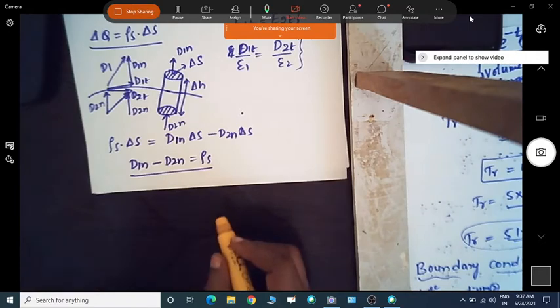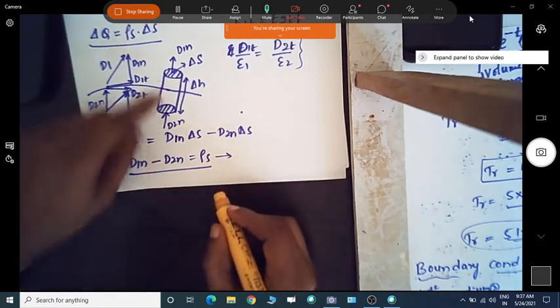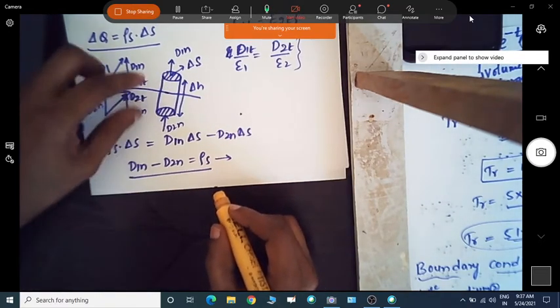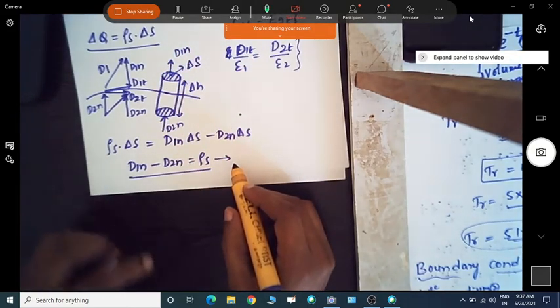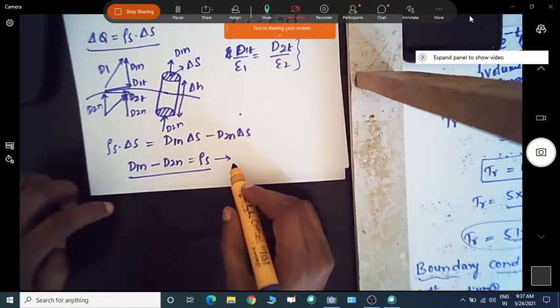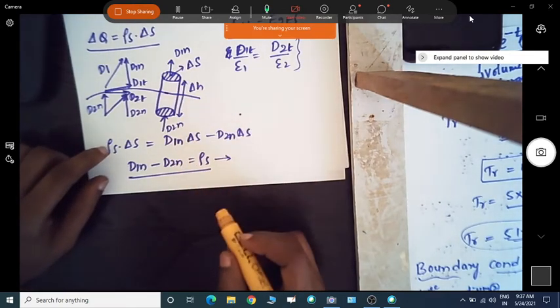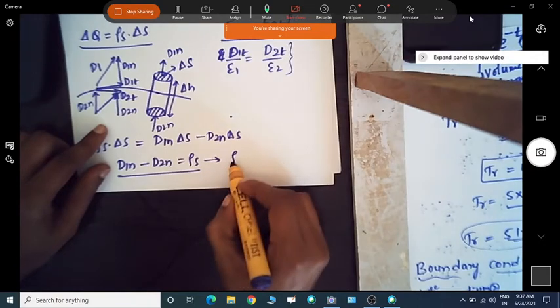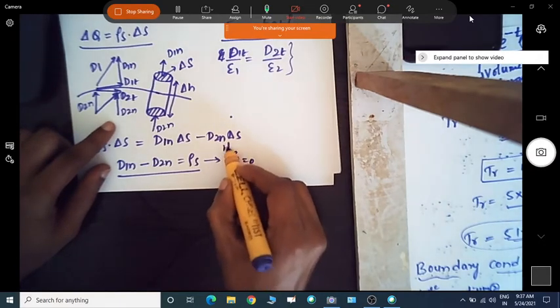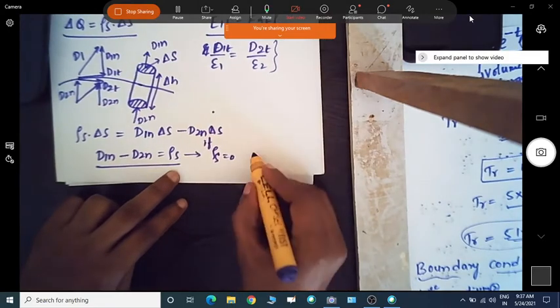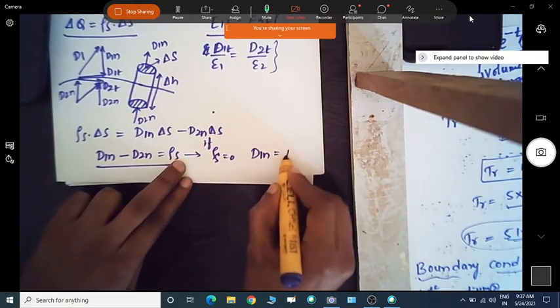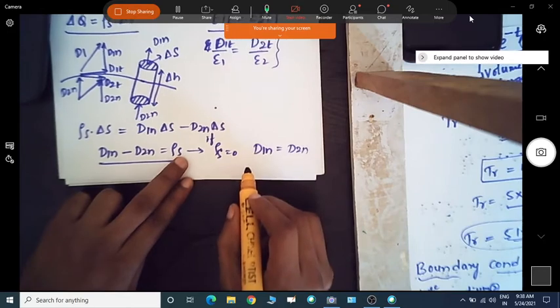If I assume the surface charge density at the boundary is equal to 0, that is, rho s is 0 and there is no free charge at the interface, then we have D1n equal to D2n.